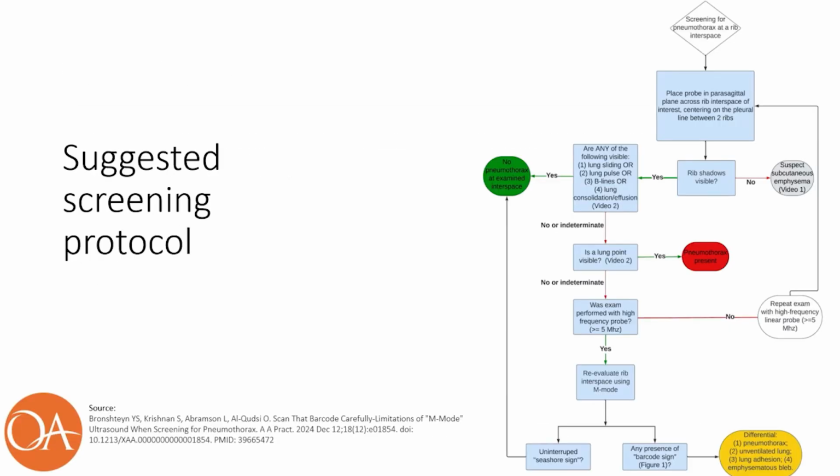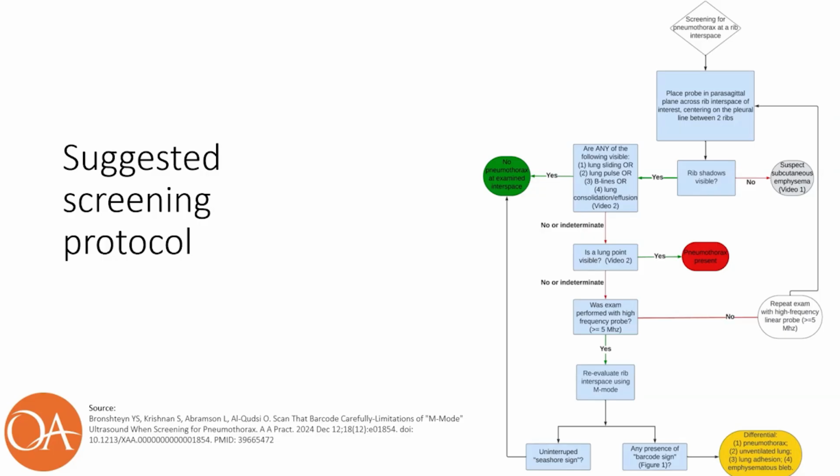Here is a suggested screening protocol published in Anesthesia Practice in December 2024. As part of the screening protocol, the authors suggest that when screening for a pneumothorax at a given rib interspace, the probe be placed in the parasagittal plane across rib interspaces of interest, centering on the pleural line between two ribs. If rib shadows are not visible at all, there's reason to suspect subcutaneous emphysema.